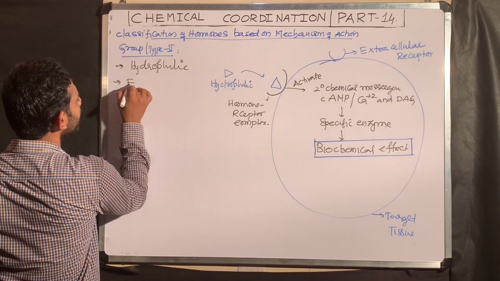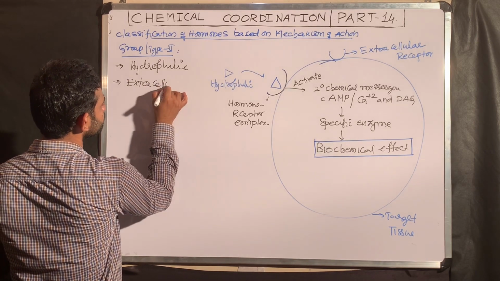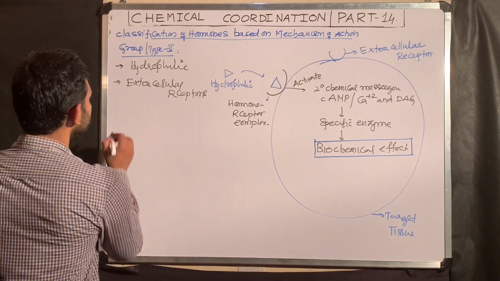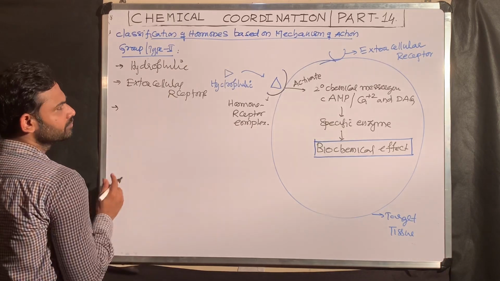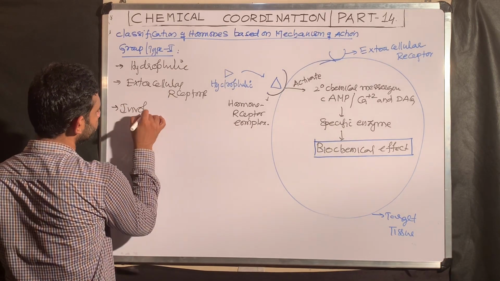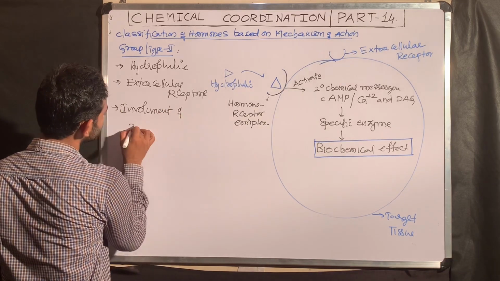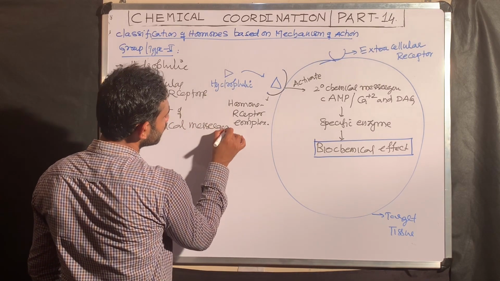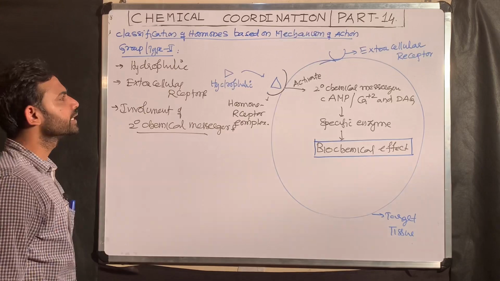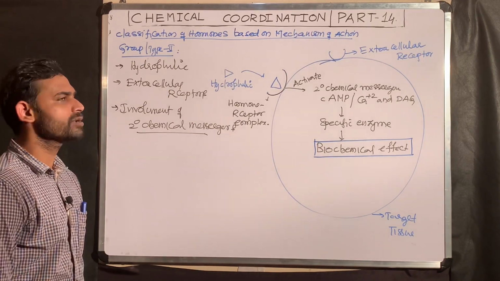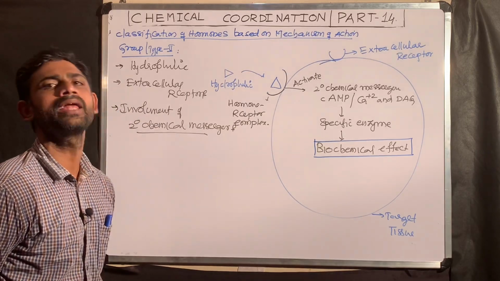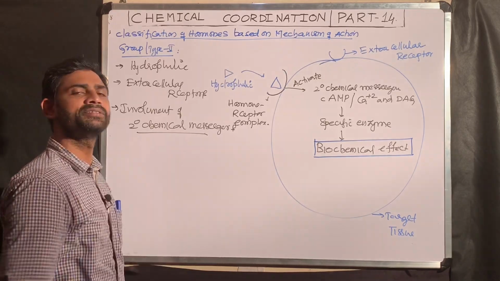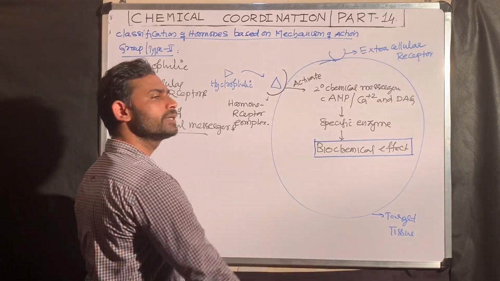They combine with extracellular receptors, but group 1 hormones combine with intracellular receptors. Definitely, this mechanism needs the involvement of secondary chemical messengers. These 3 points you should remember. These hydrophilic hormones combine with the extracellular receptor because they cannot cross the plasma membrane, and they need to activate an intracellular secondary chemical messenger within the cytoplasm of the target tissue.